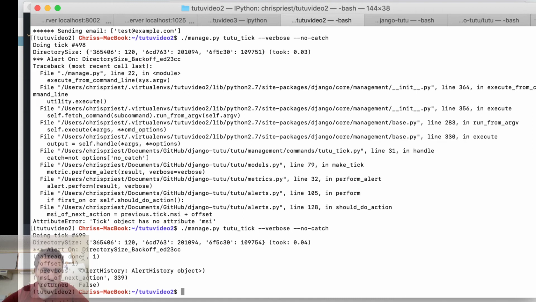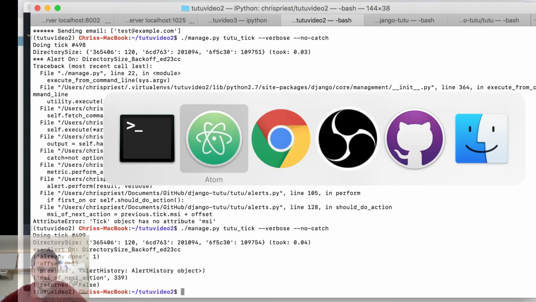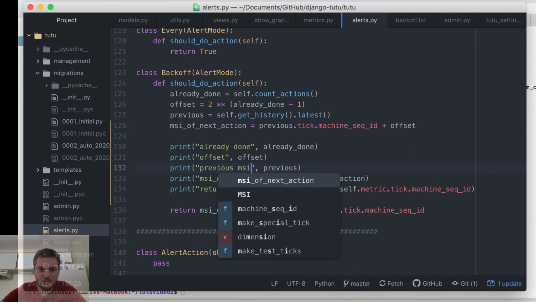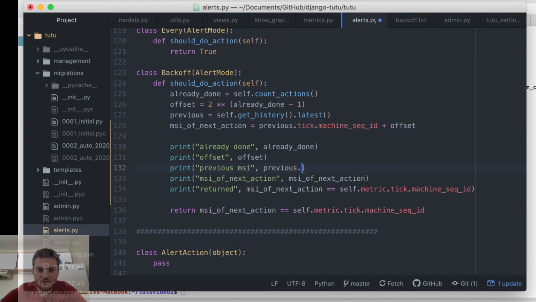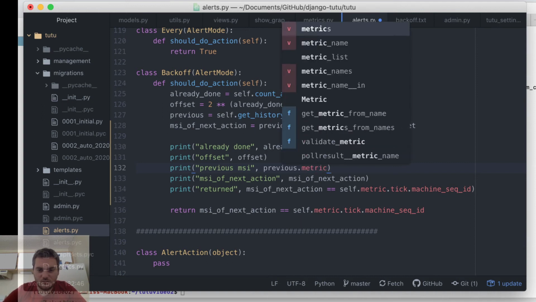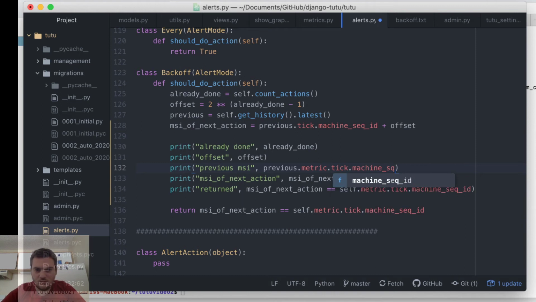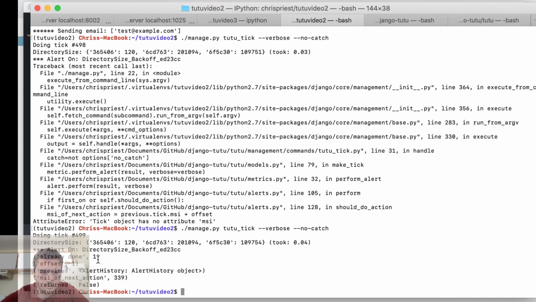Already done is 1, offset is 1, previous, I should say previous MSI. Tick as metric. MSI of next action is 339.